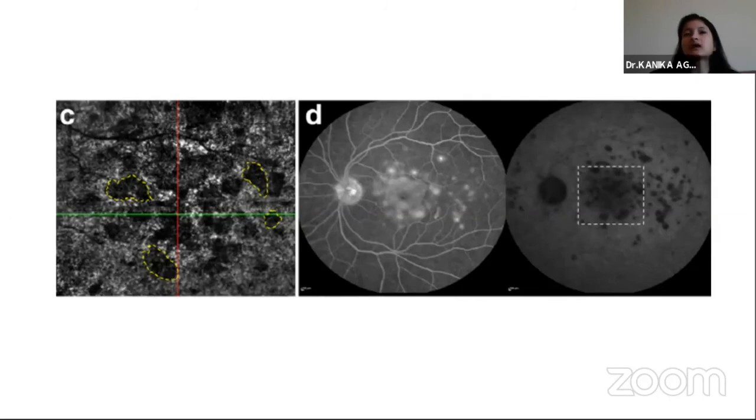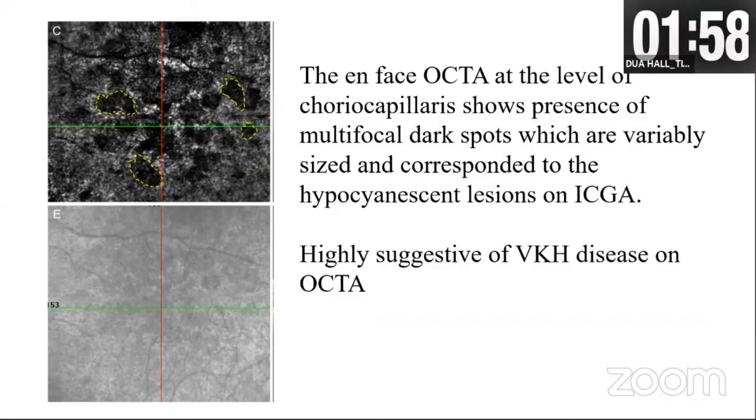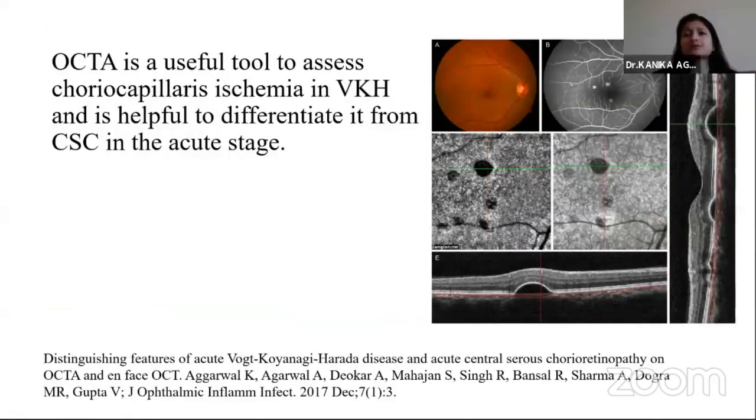So these dark areas seen on OCT angiography represent true choriocapillaris hypoperfusion. And as we can see on the structural en face image, there is no signal loss. So this is true flow deficit on OCT angio. So just to conclude, in CSC, OCT angio will show these dark areas, but they do not represent flow deficit. Rather, they are just due to signal loss because of presence of PED or subretinal fluid.